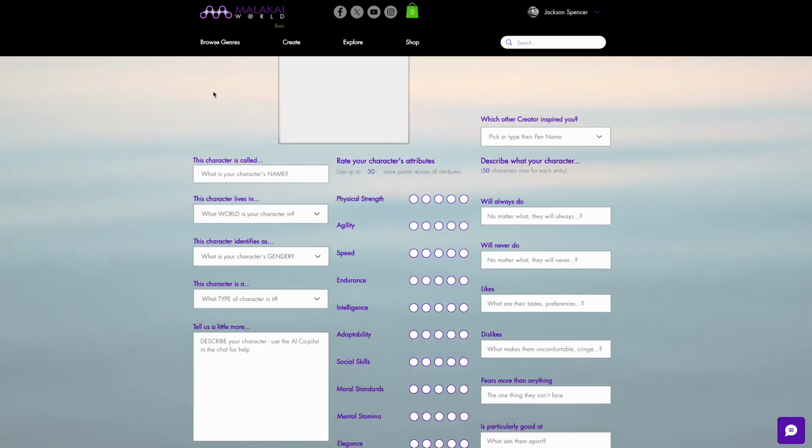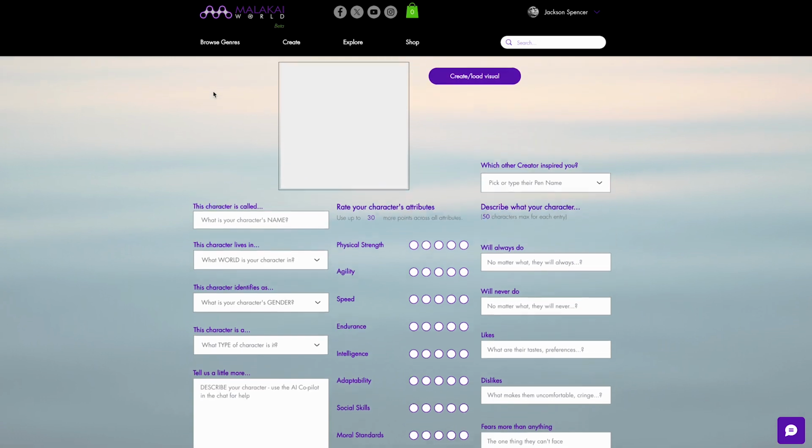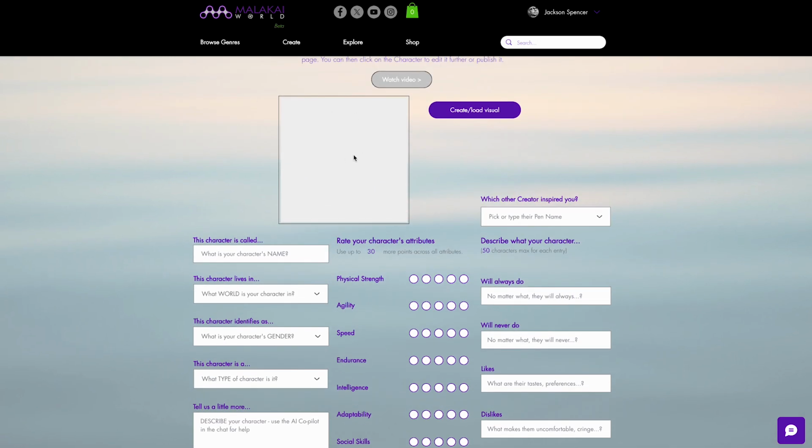Now, this page has a lot of different things that you should enter about your character in order to make it a truly fleshed out person that we can relate to. Let's walk through these in order. The visual is one that we'll come back to. You can illustrate your character using AI or any other file that you have at your disposal. Just make sure that it doesn't infringe upon anybody's copyright.